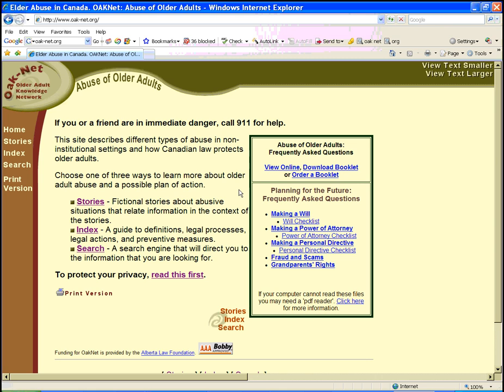From this site, which is located at www.oak-net.org, you can access a number of different resources that relate to legal information and older adults. Right in the box on the main page, we have a number of booklets that you can either view online or print off for yourself.